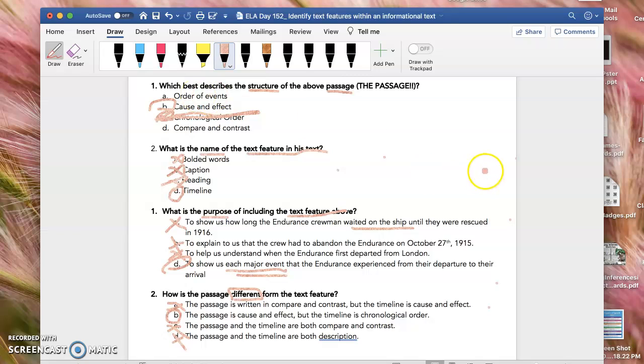And the reason why it's cause and effect is because the cause of them having to go on foot and experience these dangerous temperatures is that the ship sank. If the ship never would have sunk, they never would have really had this difficult experience, which is why it would be cause and effect. Okay.